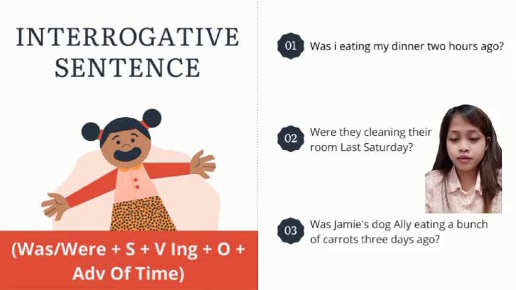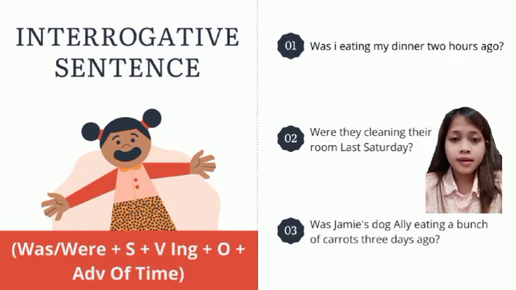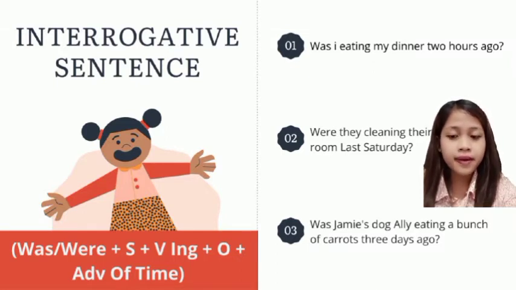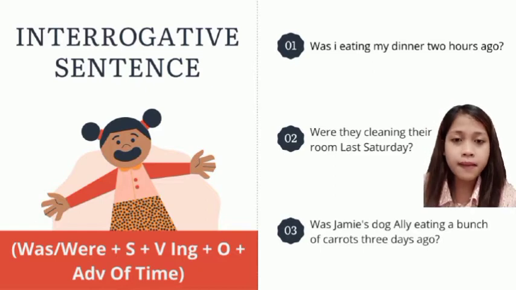Number 2, were they as subject, cleaning as verb-ing, their room as object, and last Saturday as adverb of time. Then the last one, was Jamie's dog Ollie as subject, eating as verb-ing, a bunch of carrots as object, 3 days ago as adverb of time.